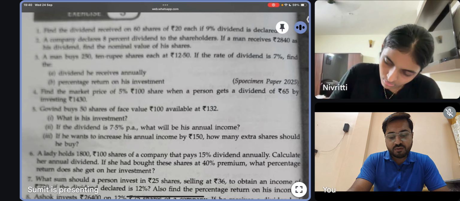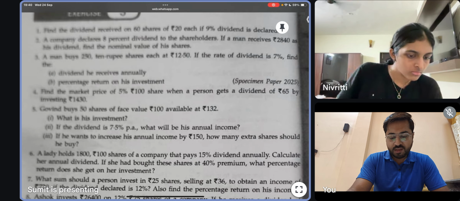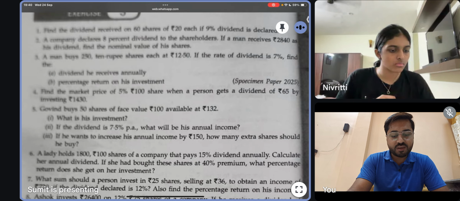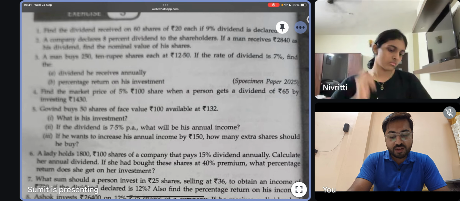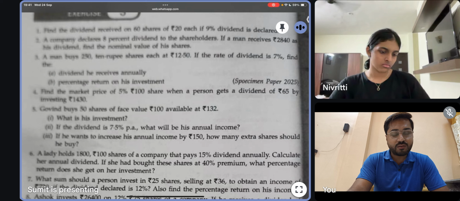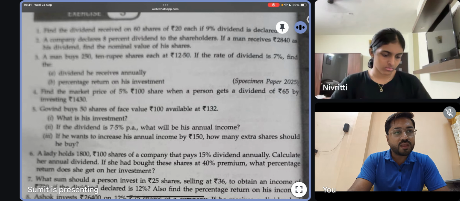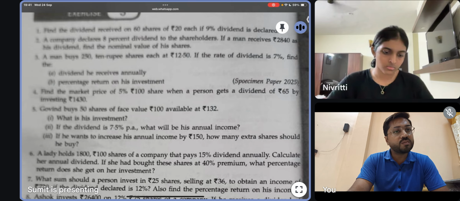Now you see number 5.2. If the dividend is 7.5% per annum, what will be his annual income? Dividend they have said as 7.5% per annum. What will be his annual income? That means use the formula for annual income. The formula is face value into dividend percentage into number of shares.